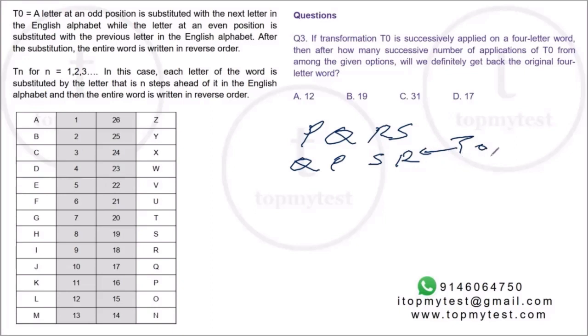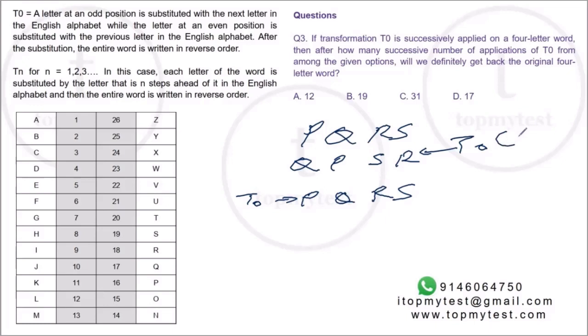Now on this, you'll again do plus 1, minus 1. So R will become S, S will become R, P will become Q, Q will become P. So after 2 transformations, after two T0s, you'll go back to the original alphabet. Similarly, if I repeat T0 again, you'll get QPSR. Again, if you repeat T0, you'll get PQRS.